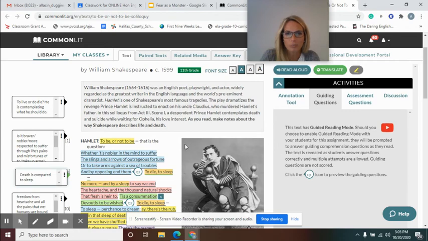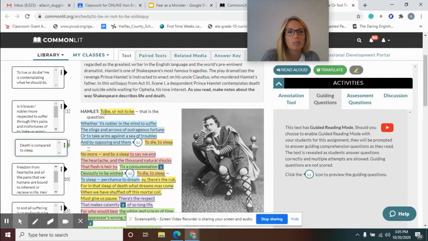All right, so as we read, I've broken everything down and I've made myself notes because that's the way I process things. I have to label things and write things down in order to understand what's going on. And that helps me whenever I get to the assessment questions at the end. I can go back and I've already kind of thought through all of the stuff and put it over here on the side.